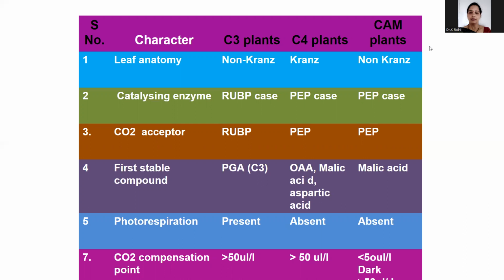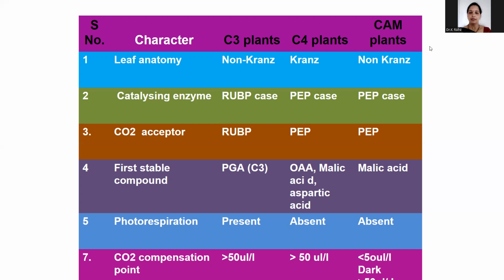Kranz means wreath in German. In the monocot leaf anatomy, the vascular bundles are surrounded by mesophyll cells like a flower vase. That is called Kranz anatomy. It is observed in C4 plants; C3 and CAM plants do not have Kranz anatomy.